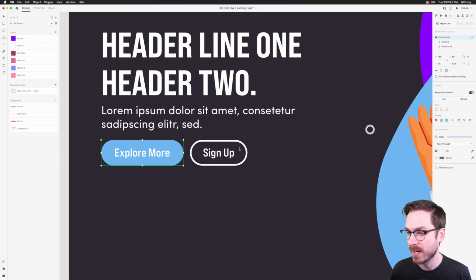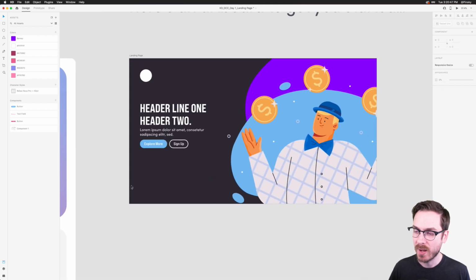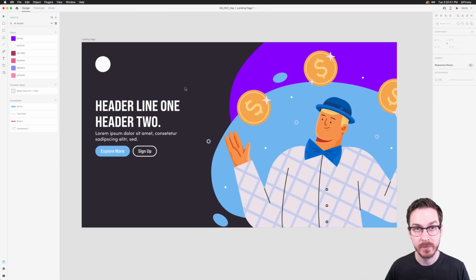Hop back over to Adobe XD. Now, one more thing we might want to add is, this is going to be definitely the above the fold section of this particular landing page. But we need to kind of give users an indication that additional elements might be below the fold. Most people would just start scrolling and see what happens, right?